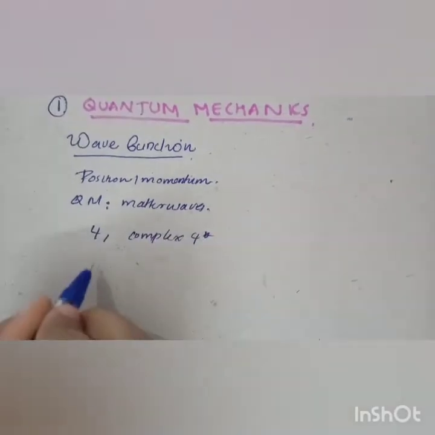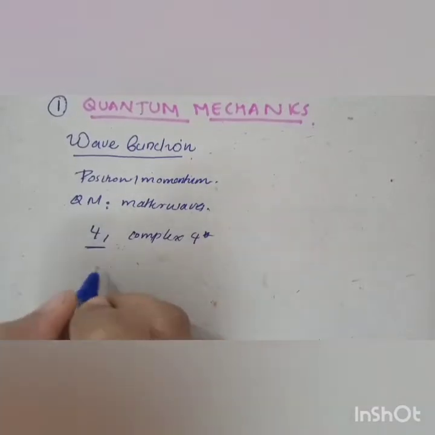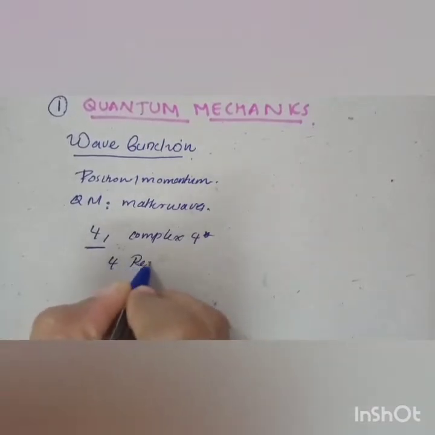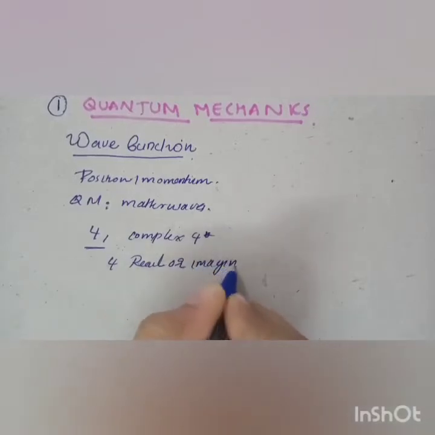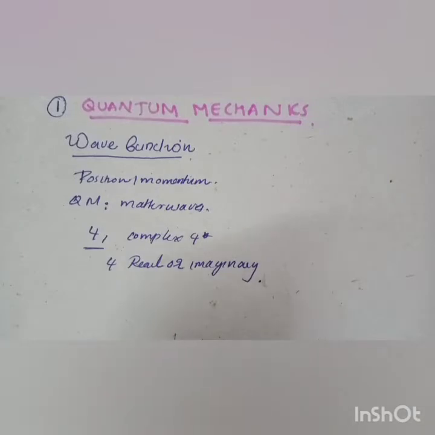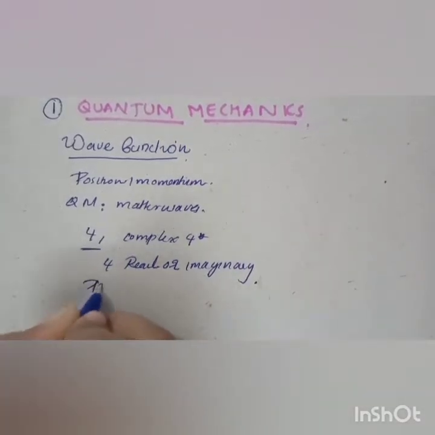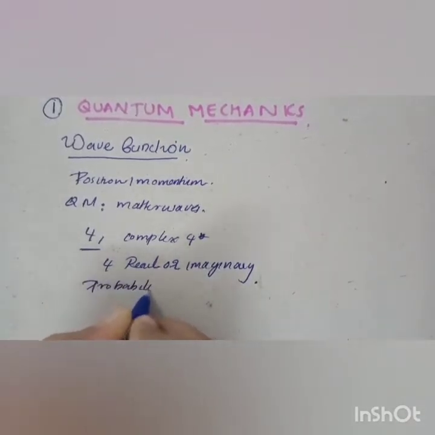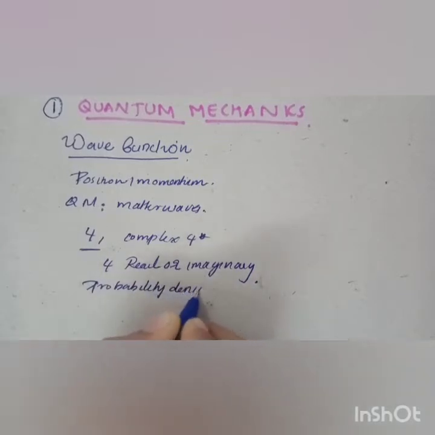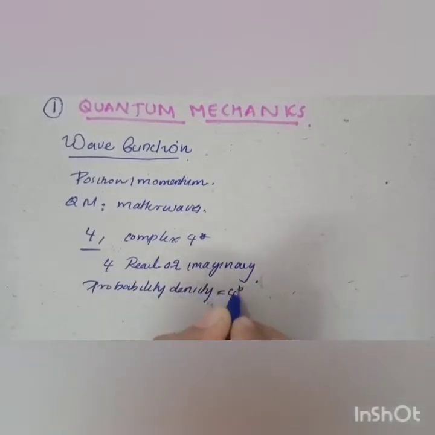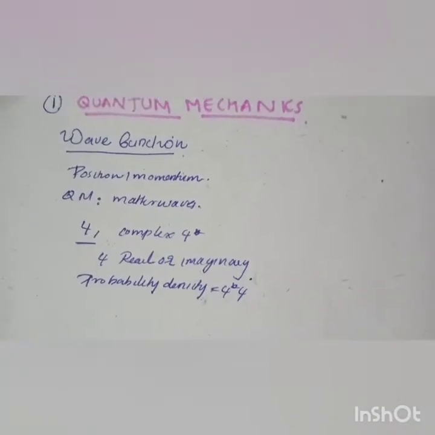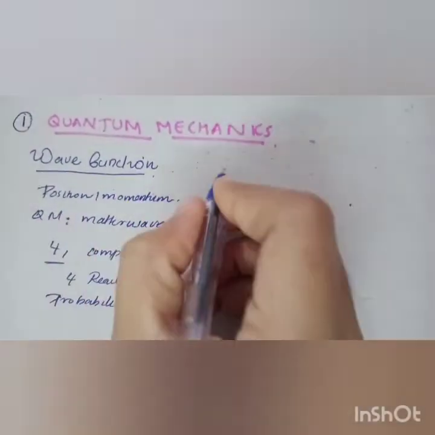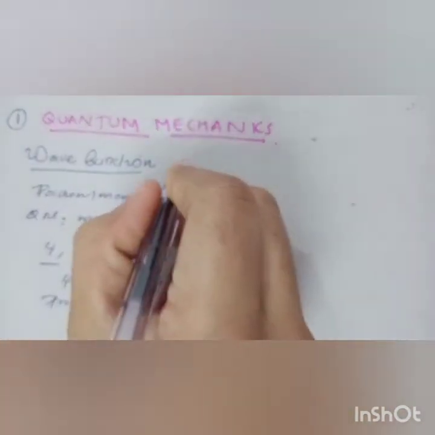Okay, so the wave function is generally represented by psi, and its complex conjugate is psi star. Psi is the wave function. Psi may be real or imaginary. These are the factors you should know. Probability density is equal to psi star psi.